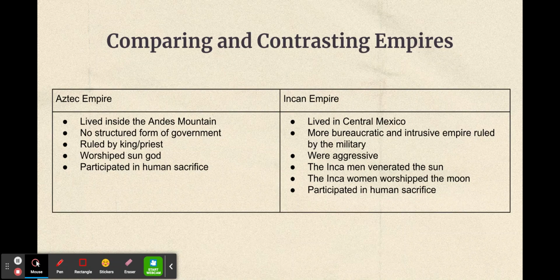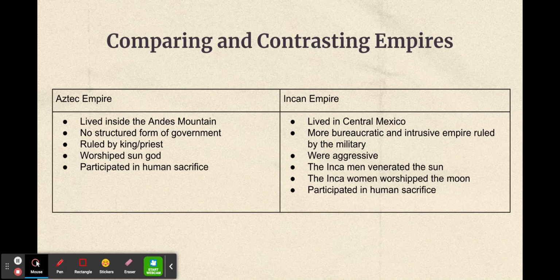Now, I'll be comparing and contrasting the Inca Empire and the Aztec Empire. For the Aztec Empire, they lived in central Mexico, and the empire was ruled by a king or priest, whereas the Incas lived in the Andes Mountains. There was no structured form of government in the Aztec Empire, while the Inca Empire had a more bureaucratic and intrusive empire ruled by the military.